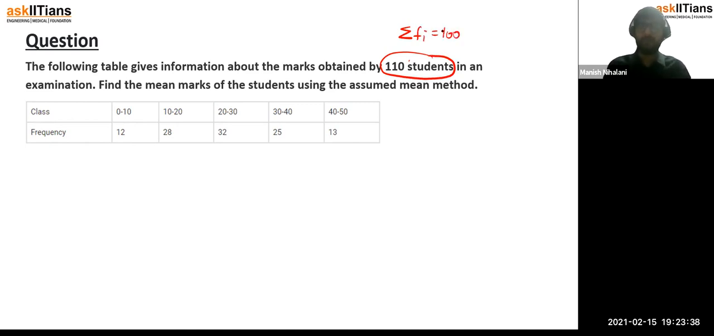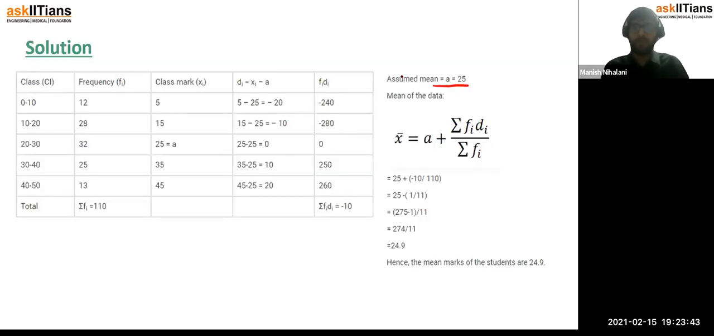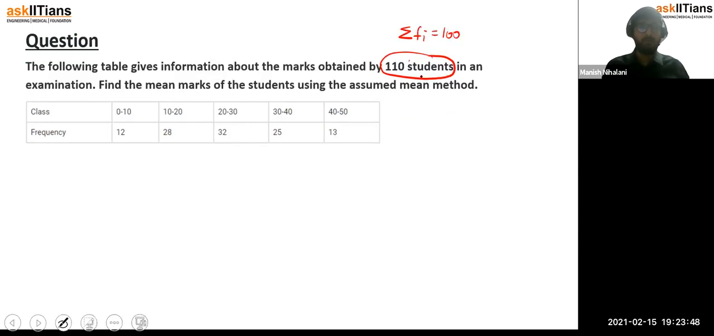The next thing is the first step, assume some mean. So here we are assuming the mean as 25. Assumed mean is 25 here. Why are we saying 25? Because see, if you observe, the data starts from 0 and ends at 50. The final data is between 0 and 50, so it's good to assume 25 as the assumed mean, because it's in between the lowermost class interval and the uppermost class interval.